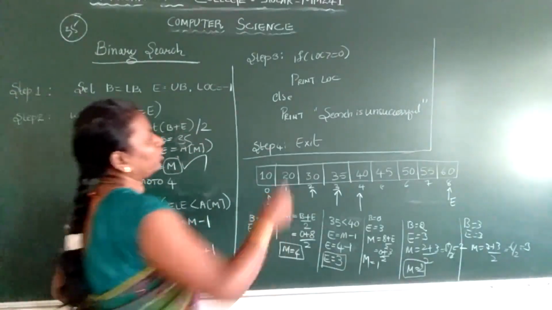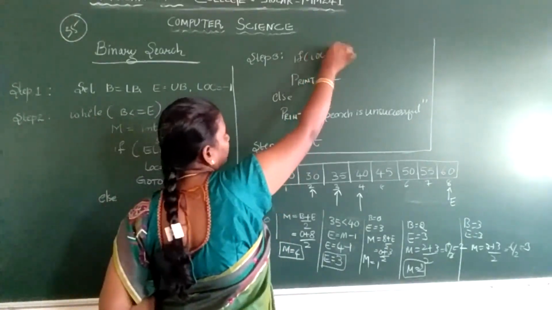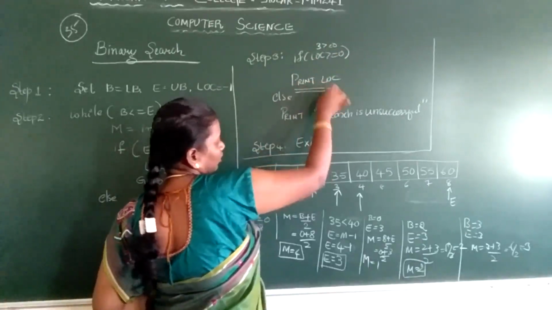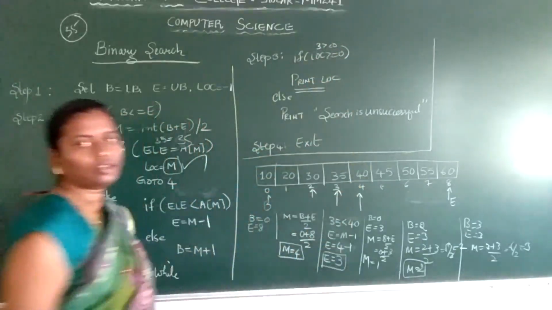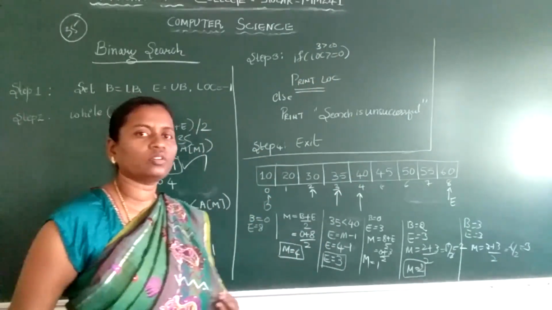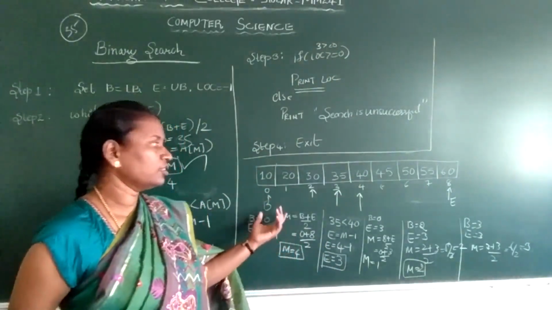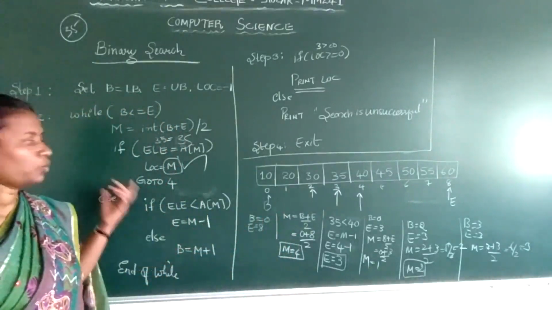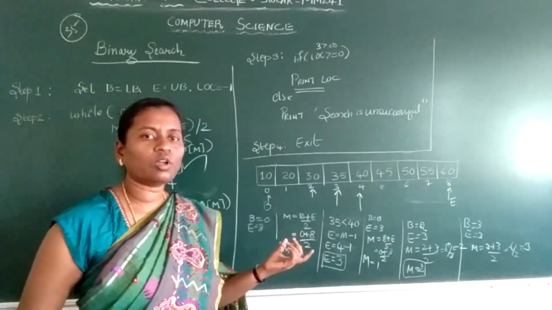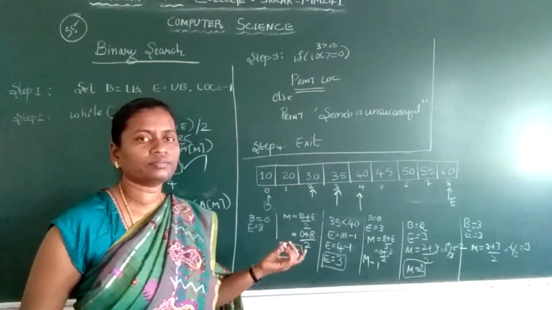Now, if location is greater than or equal to 0, as 3 is greater than or equal to 0, it will print the location. At location 3, my search element 35 was successfully found. Okay, this is how we will solve a problem. This question I have included in the assignment. Please go through it and we will solve the rest of the cases.